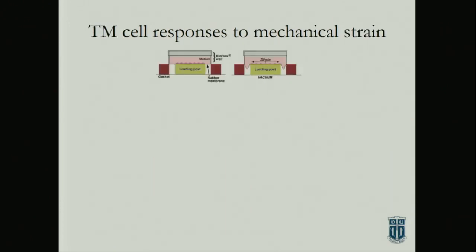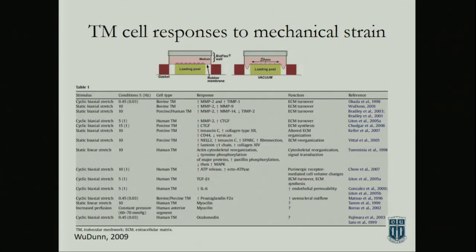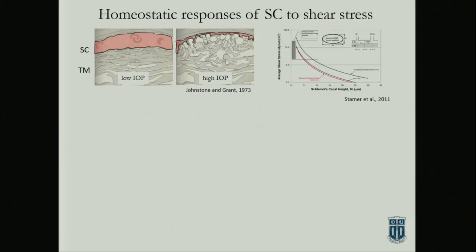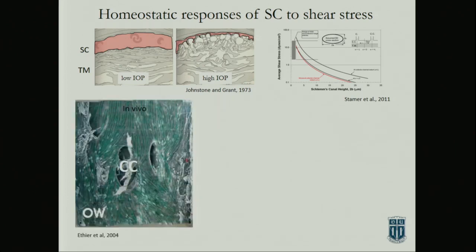And so if you stretch TM cells, for example, this was a review that Darryl Yuan did, almost 10 years ago now, you've got all these different things, including gelatinase A, that are going up. So it's not just one thing. You've got all these signaling molecules. And if you look at the shear stress that's predicted in the canal, it's very close to large arteries when you get a full collapse of the canal. So you're getting shear stress that's very similar to what you have in large arteries, and as has already been mentioned, nitric oxide is one of those things that is produced. And also, you get this alignment around the collector channel.